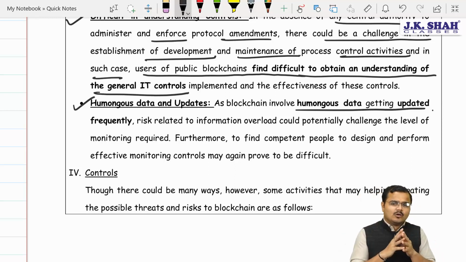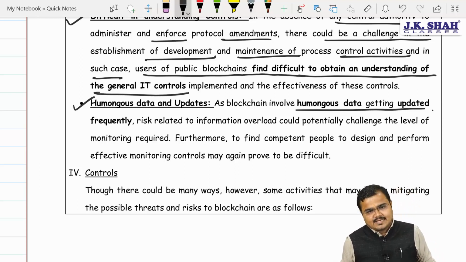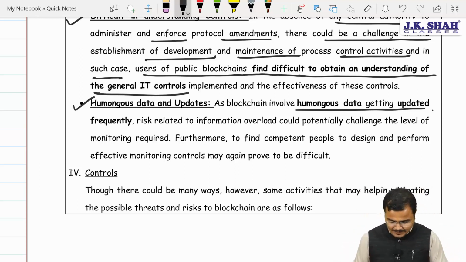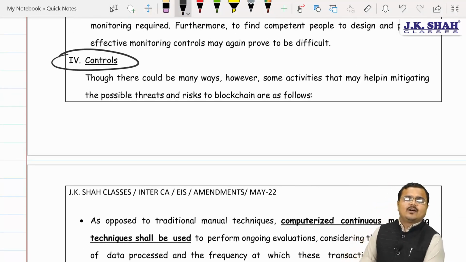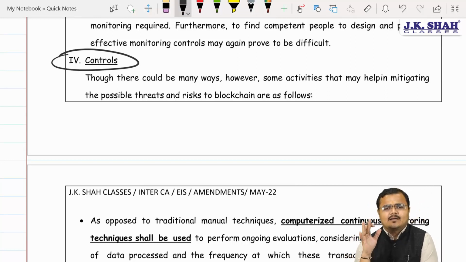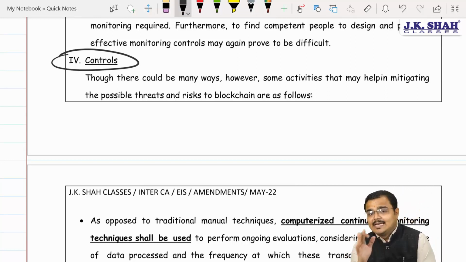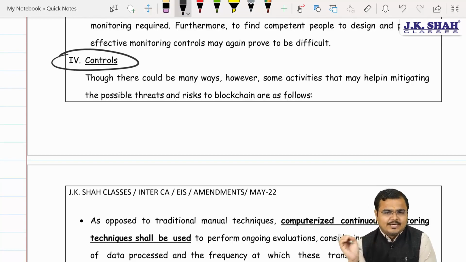So in order to reduce the impact of risk, there is a need to apply what? So there is a need to apply the controls. Let's try to figure it out. What kind of controls should we implement in our system to minimize the impact of what? Sir, risk of blockchain technology.